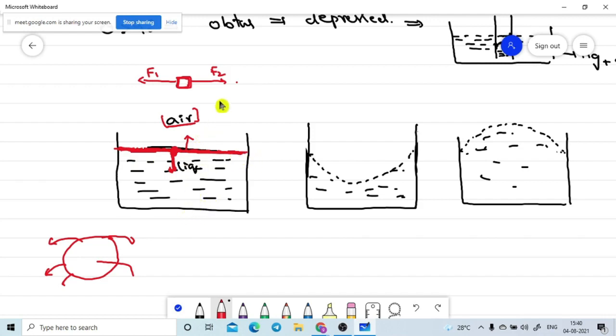So in this case, the two forces are equal. This type of surface we cannot observe in real life. This is the ideal. Ideal means we cannot observe this type of plane surface.